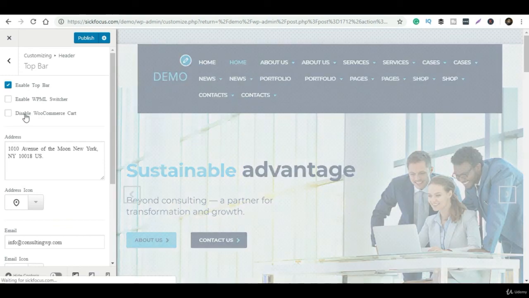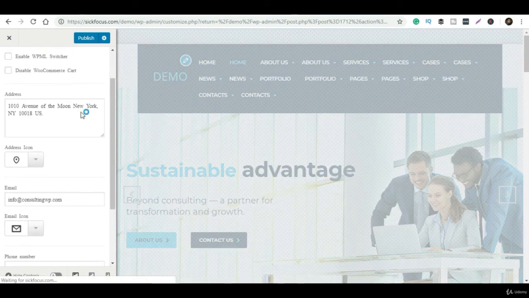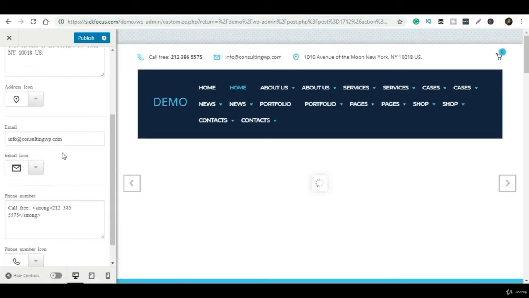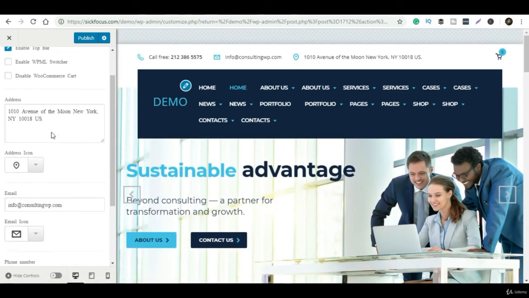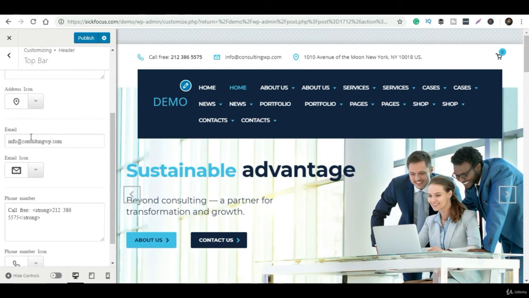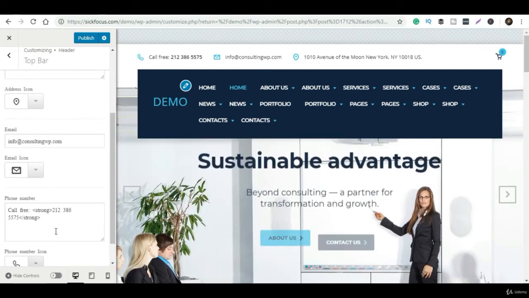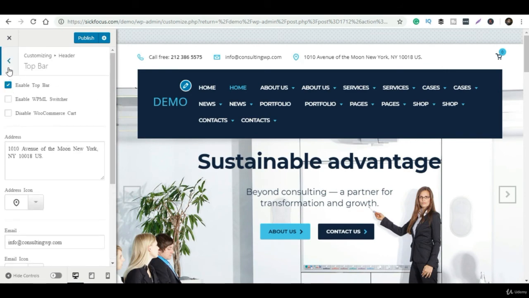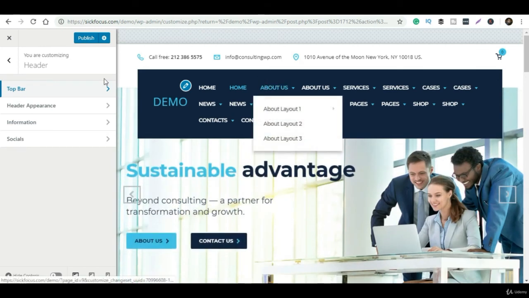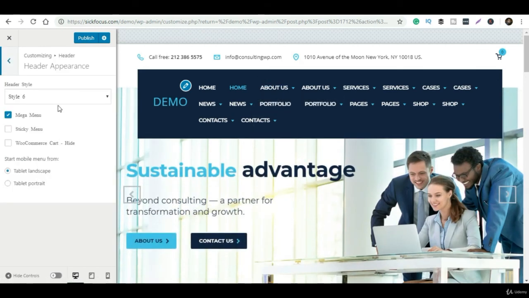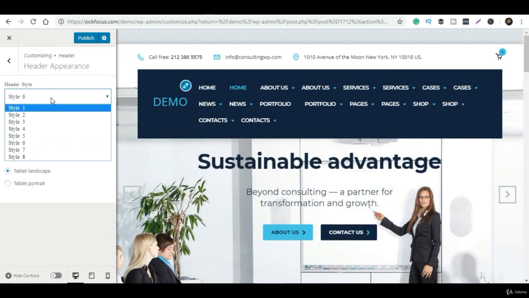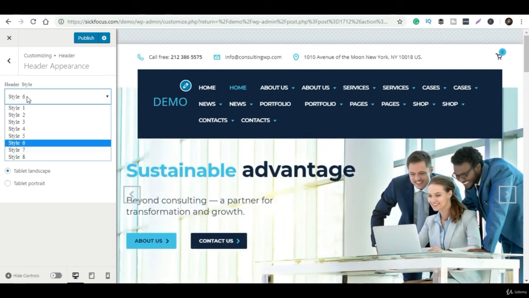Now for the header, they have given a couple of other header styles. If I change anything in the header style, it will automatically change. As of now it is style 6, and I want to change it to, for example, style 3. Let's see how the website looks. It is just a demo, in the sense that whatever style we change over here, it will show up here. It is just giving a preview.